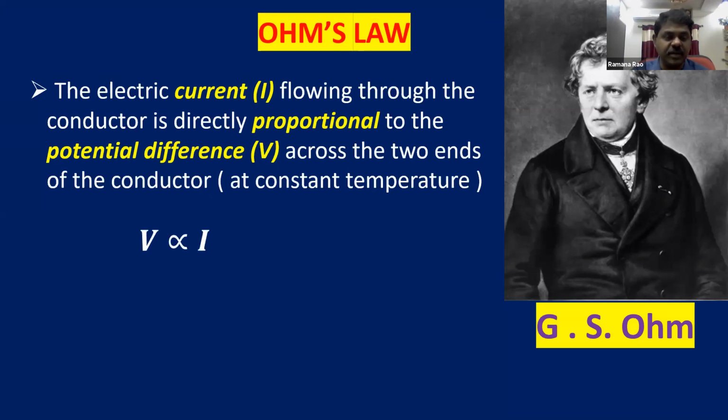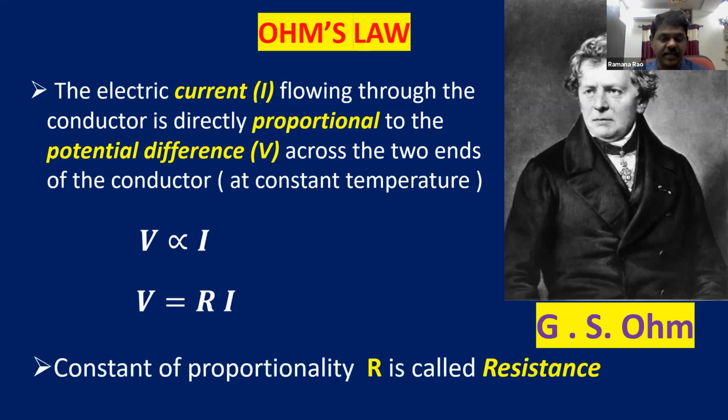So V is proportional to I. V is the potential difference and I is the electric current. This is the mathematical form of Ohm's law. V is proportional to I, so V equals R into I. If you want to replace the proportionality, we have to take the proportionality constant. Here the proportionality constant is resistance R. So V equals R times I, where R is the resistance of that conductor. The constant of proportionality R is called the resistance of that conductor, for which we are defining Ohm's law.